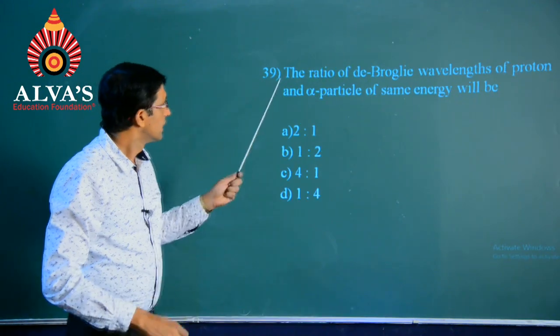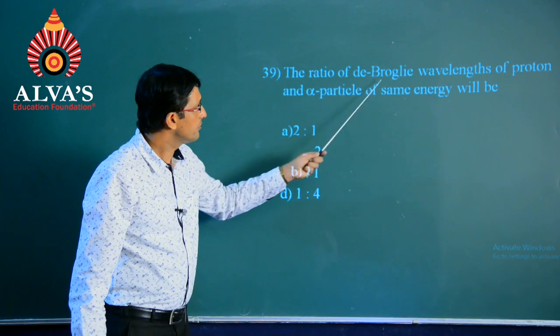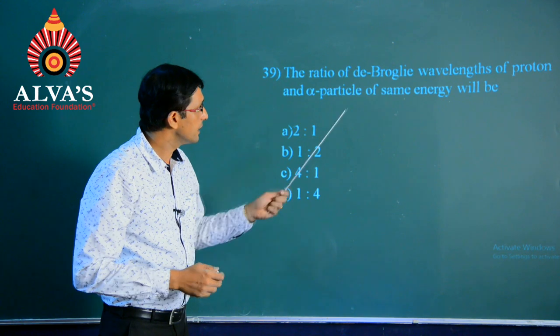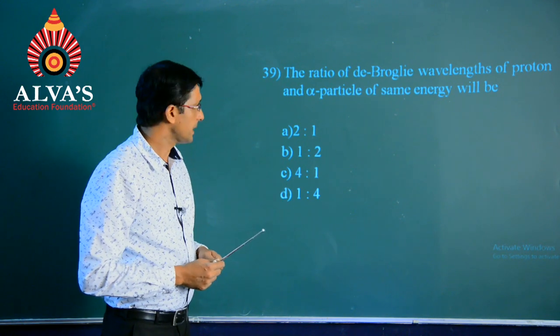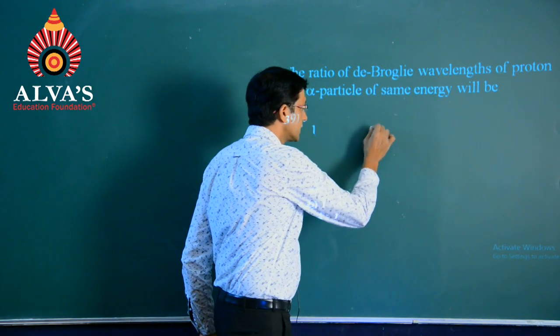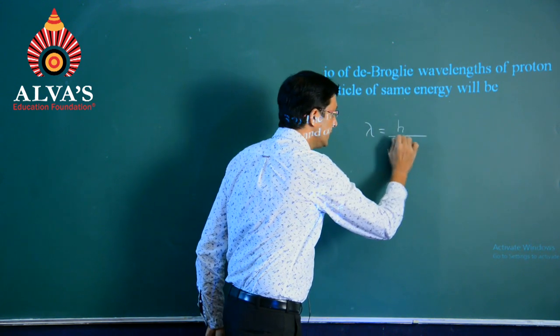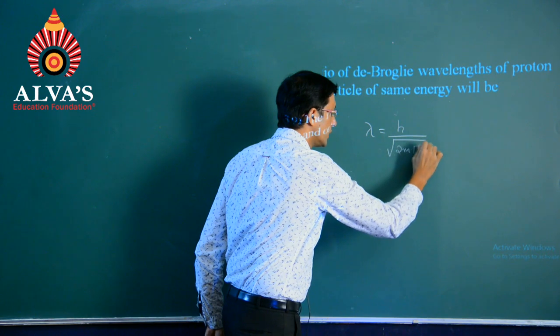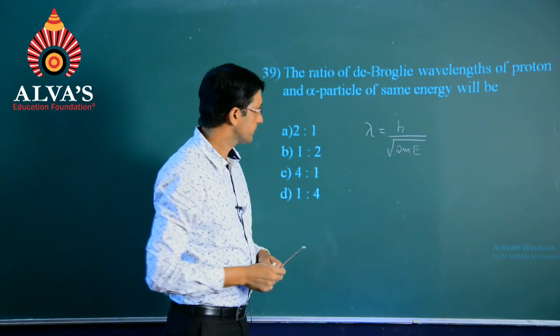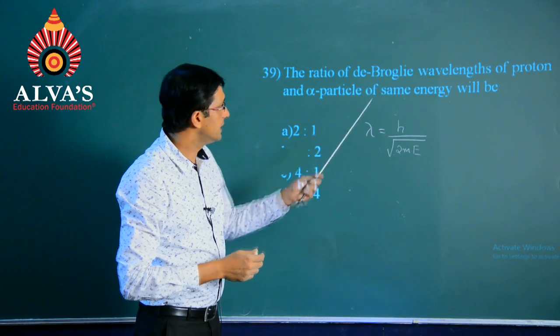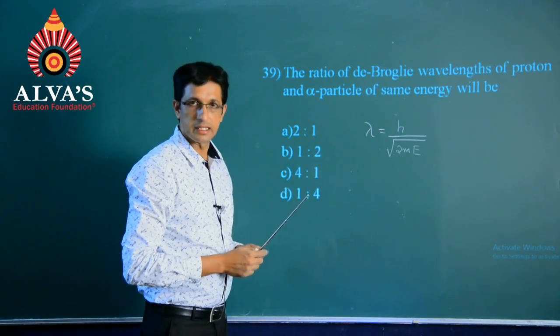Next question. The ratio of de Broglie wavelengths of proton and alpha particle of same energy will be. We have the relation given for lambda as h divided by square root of 2m into E. And in this question they have said same energy.